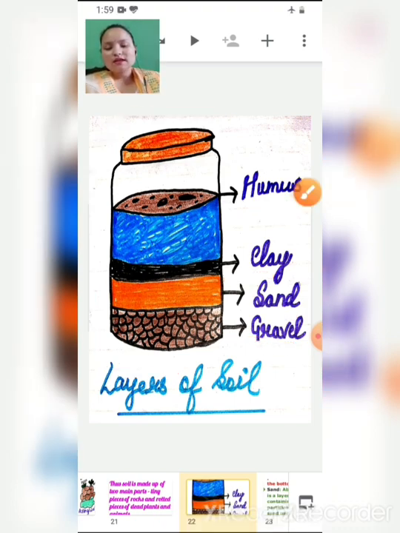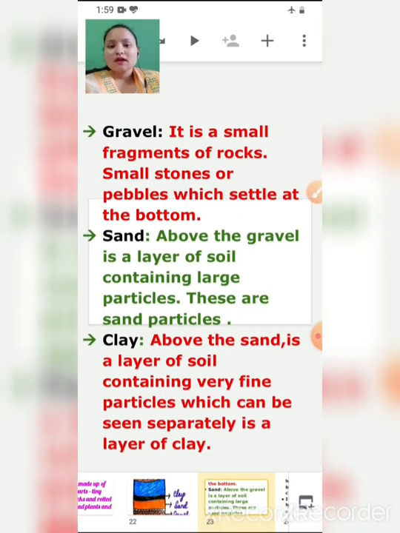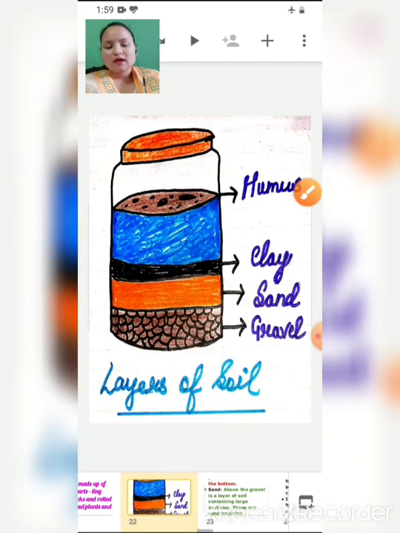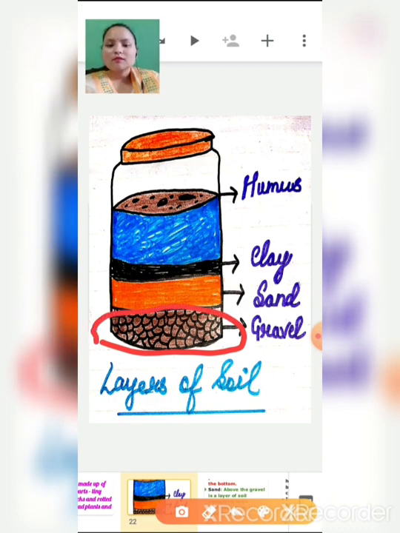Okay, so now let's see in detail. Gravel is a small fragment of rocks. It contains small stones or pebbles which settle down at the bottom, as you can see here. That is gravel.